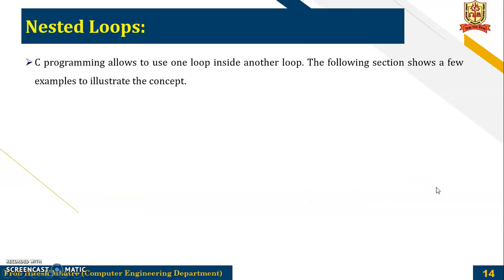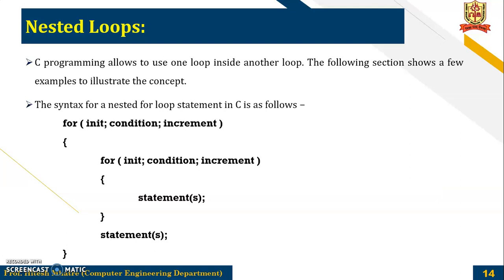Then nested loop. Now C programming allows to use one loop inside another loop. Like this is the condition for loop. So we can see here the for structure, and inside the for we will have another for. So these are statements that will be executed for this for loop, and this all will be executed for this for loop.